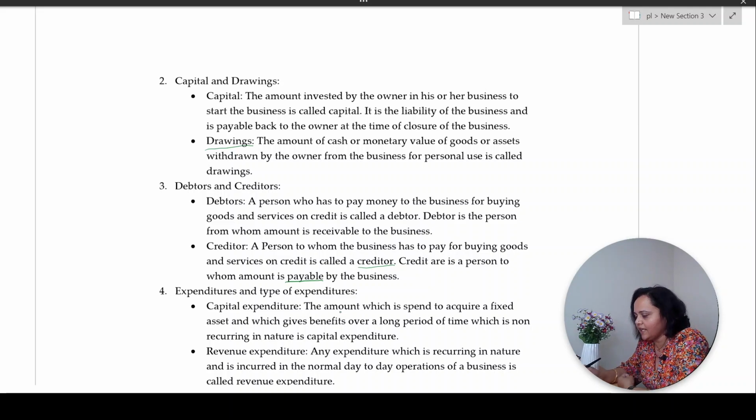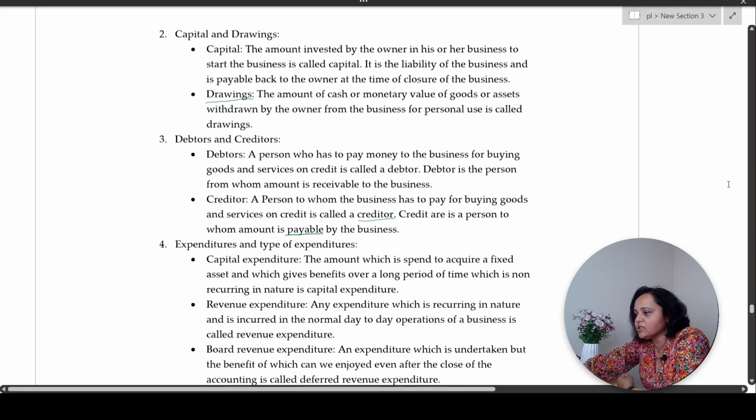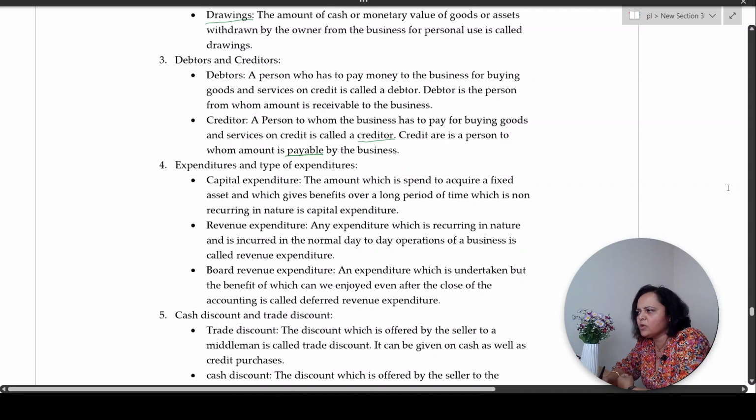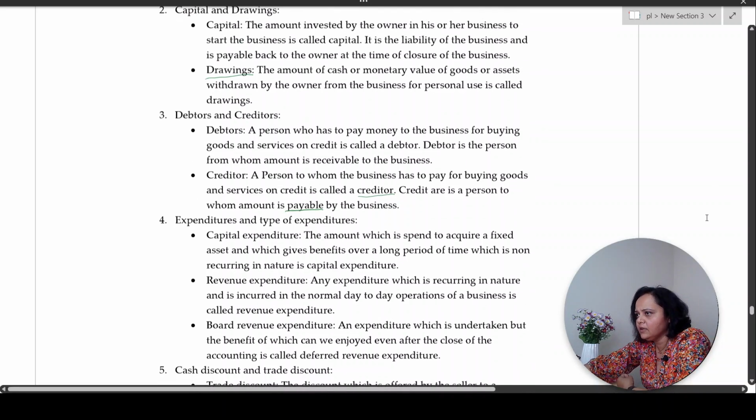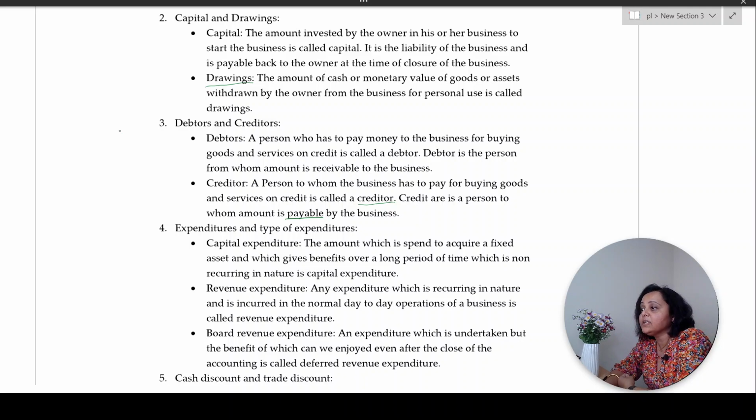Understood? Right. Next, expenditures and types of expenditures. What is expenditure? Expenditure is basically spending, right? Now, capital expenditure. Here we had seen the term capital. Correct. Now, what is capital expenditure? Amount spent to acquire fixed assets